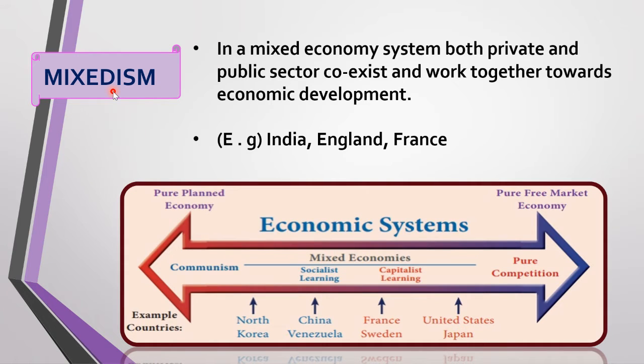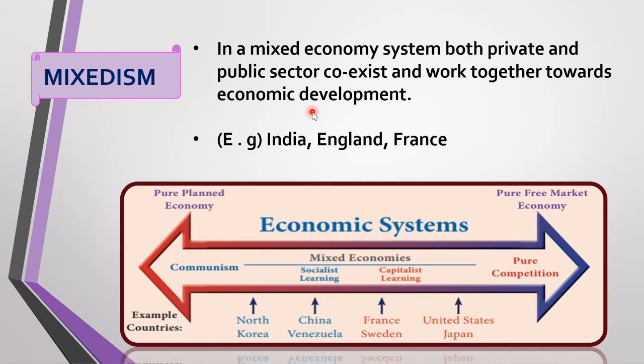Mixedism, or mixed economy. In a mixed economy system, both private and public sector coexist and work together towards economic development. Private sector is owned by individuals. Public sector is owned by the government.